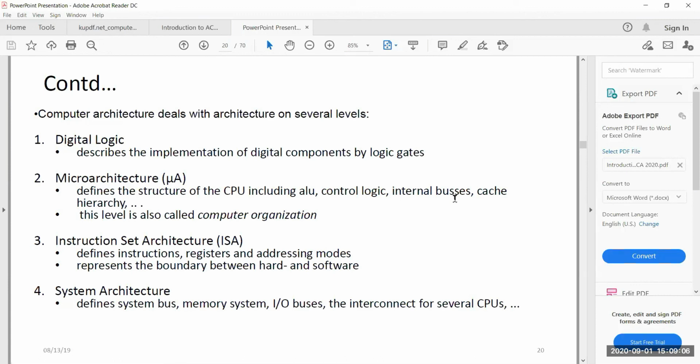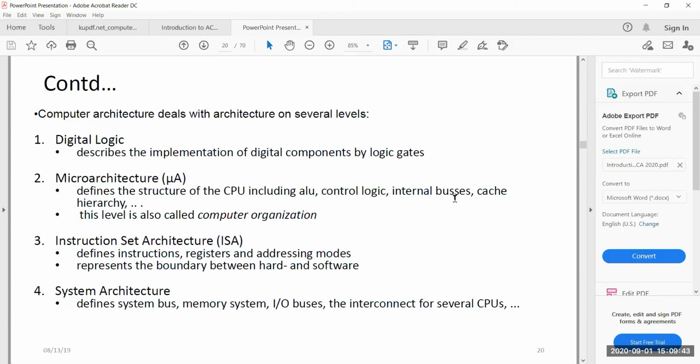And then we have microarchitecture, which defines the structure of the CPU, which includes the ALU, logic, buses, cache, everything inside. You also have done a course on that, which is computer organization. Assuming that you have knowledge about these two levels, next comes the third level, which is instruction set architecture, which is how you talk to the computer, which defines the instructions, the registers, the addressing modes, and basically, as discussed earlier, it is an interface between hardware and software.